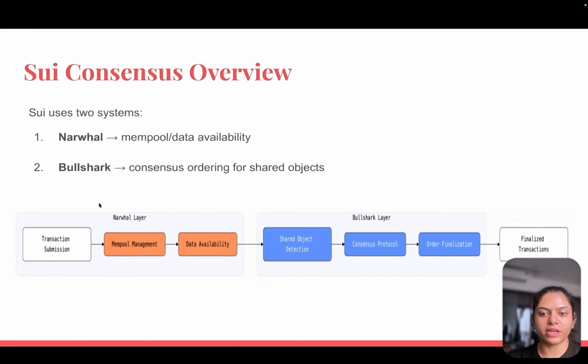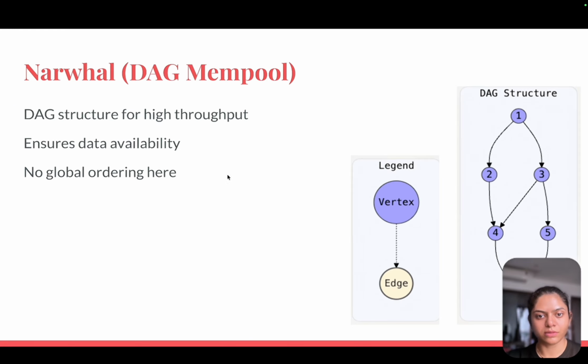The Narwhal layer handles transaction submission, mempool management, and data availability, with shared object detection distinguishing them from owned objects. Then the consensus protocol does order finalization and produces the finalized transactions. So they both run together.